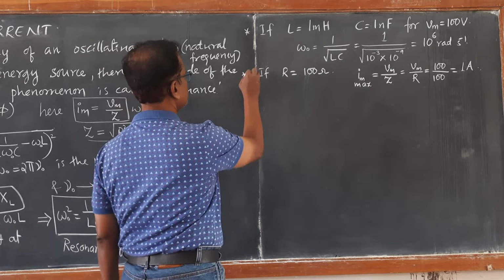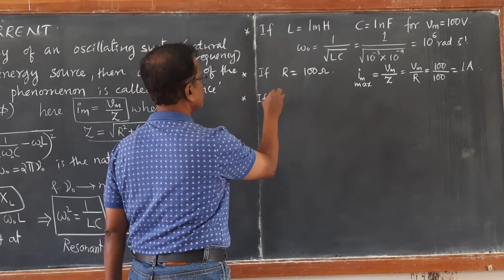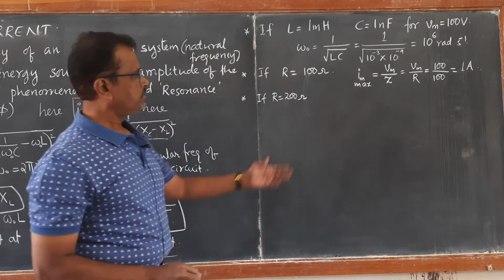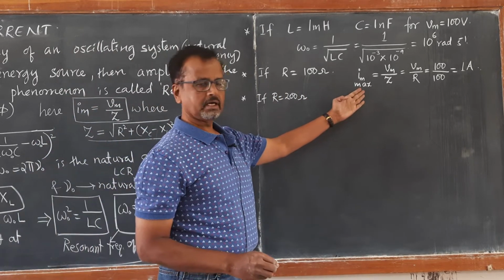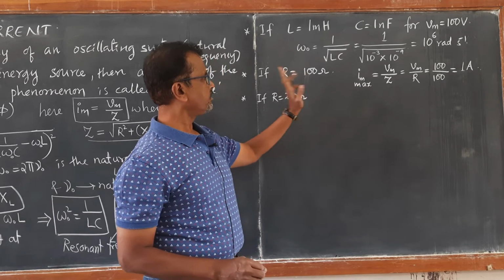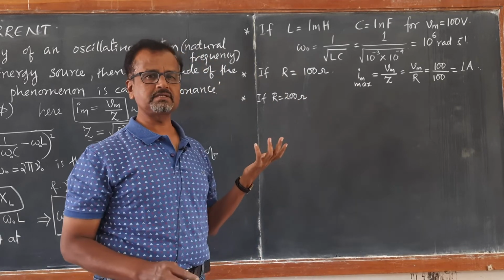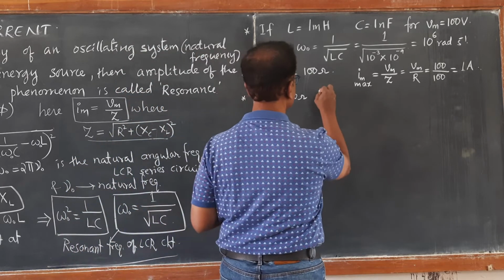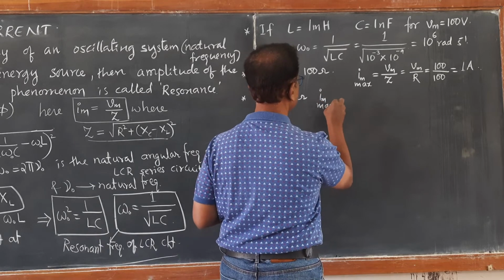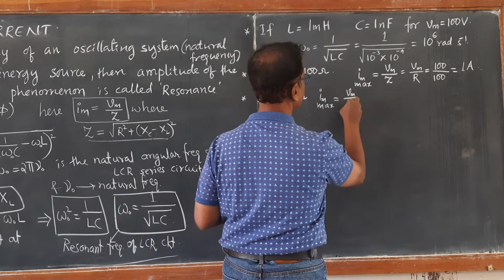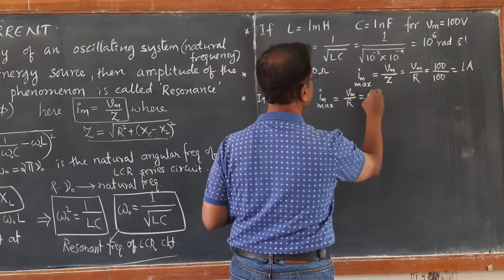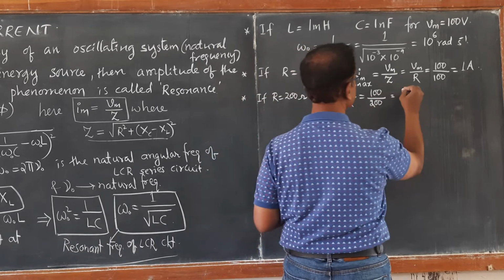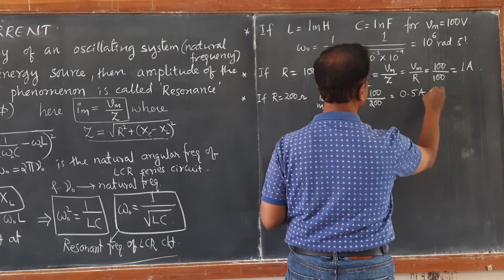Suppose the value of resistance is 200 ohm. Now the peak value of the current depends only on the resistance value, not on the capacitance or inductance. So Im max is equal to Vm upon R, 100 volt divided by 200 ohm. Naturally it becomes half ampere, that is 0.5 ampere.